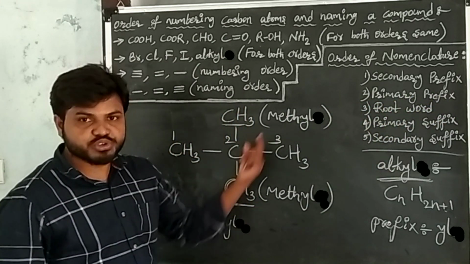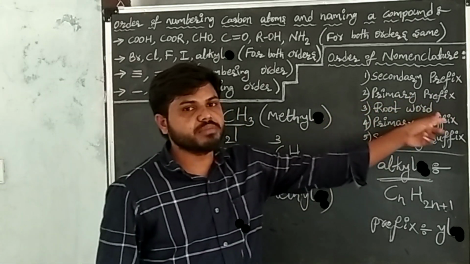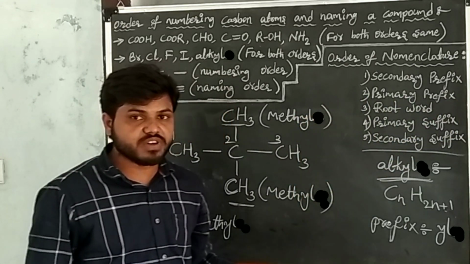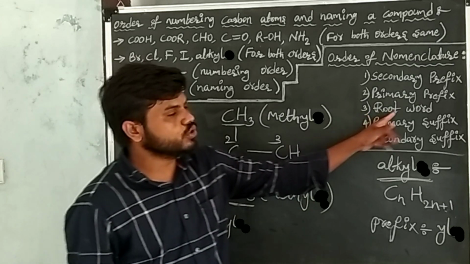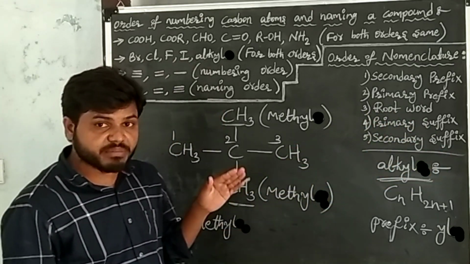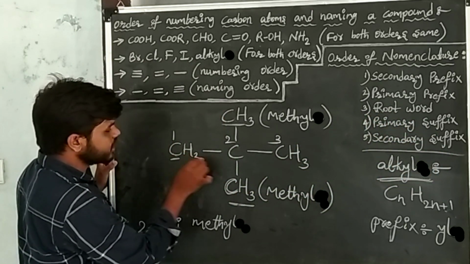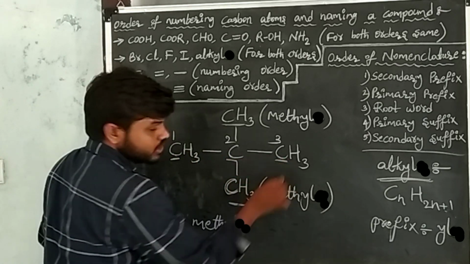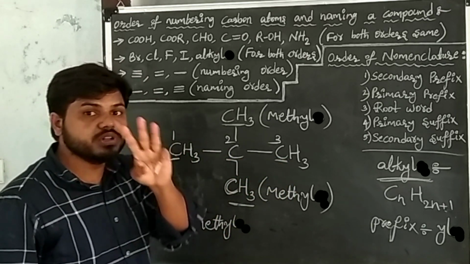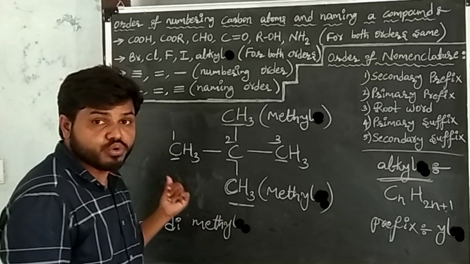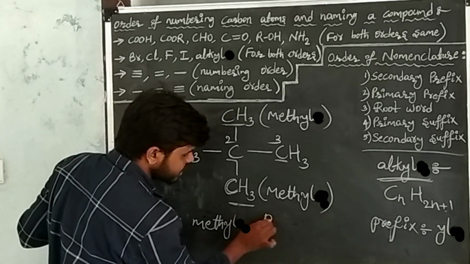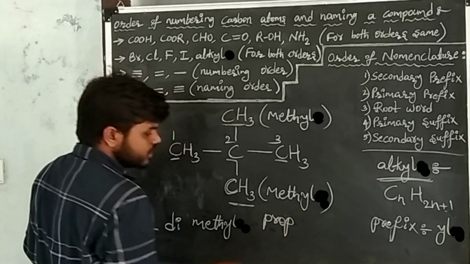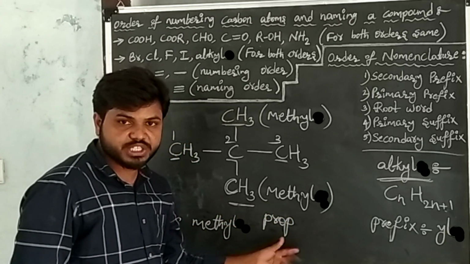Okay, here two substances are completed. Now go to the primary prefix. Here the primary prefix is cyclic. In the given carbon compound, cyclic is not there. Then go to the root word. Root word means the number of carbon atoms. Here how many carbon atoms are there? 1, 2, 3. In the given carbon compound, 3 carbon atoms are there. The root word of 3 carbon atoms is "prop."